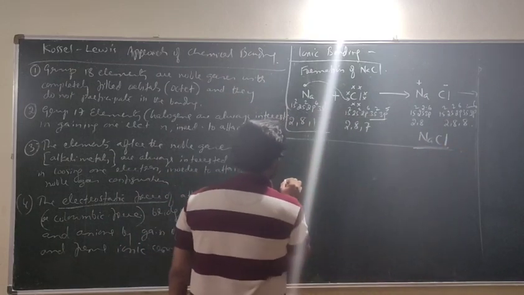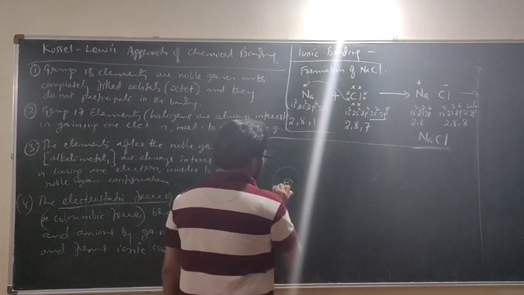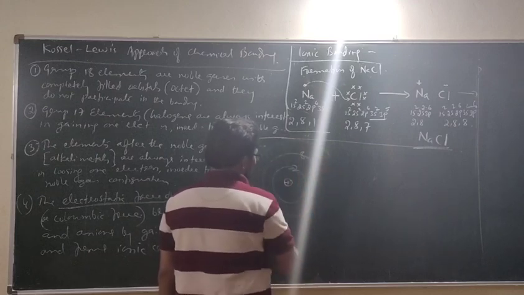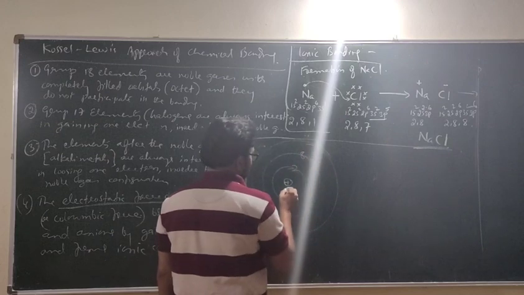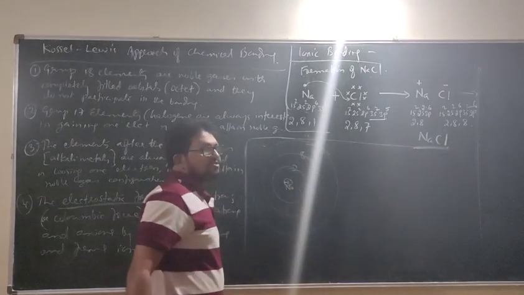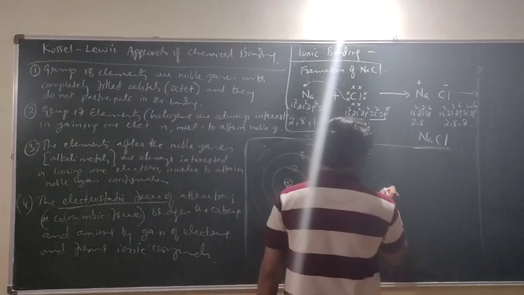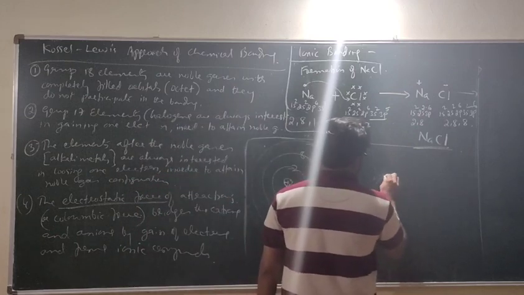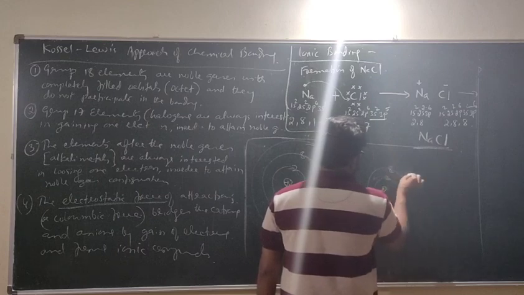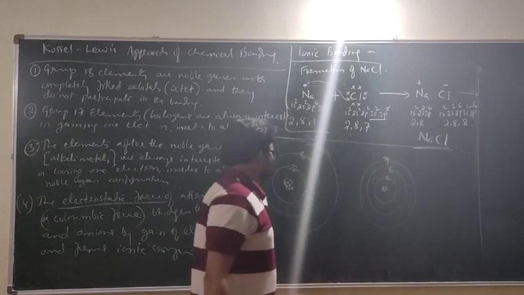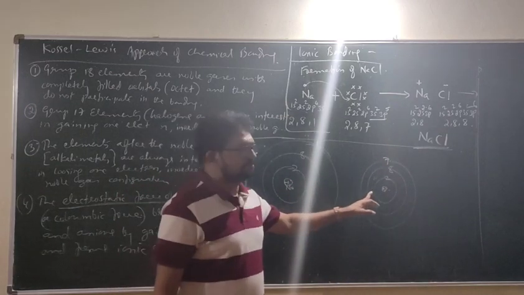You can draw this diagram also if you want. There is a nucleus, 2 electrons, 8 electrons, 1 electron. This is the sodium nucleus. Then what about chlorine? Look at this. 2 electrons, 8 electrons. How many here? 7 electrons. Whether sodium is bigger or chlorine is bigger?